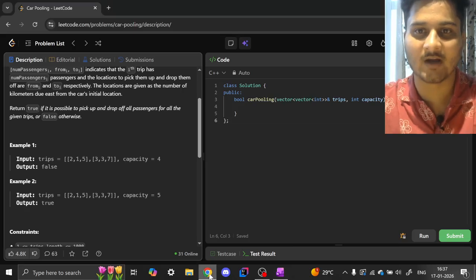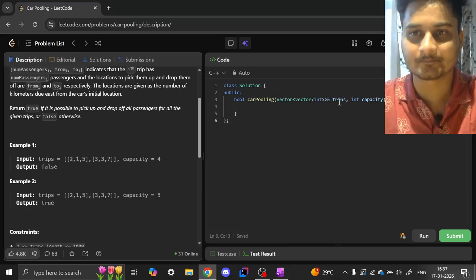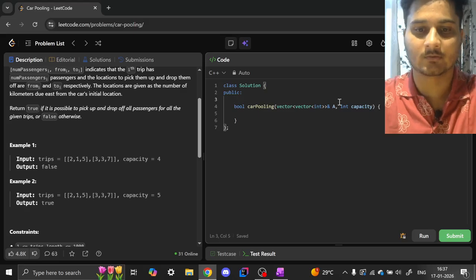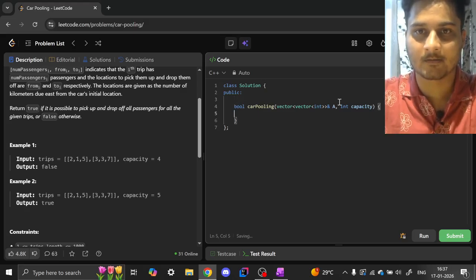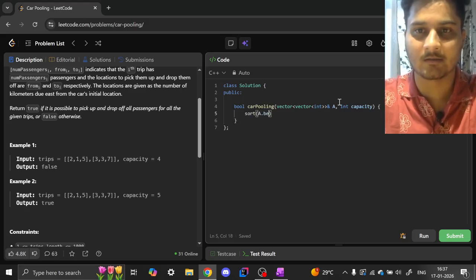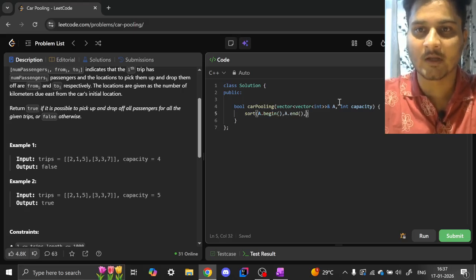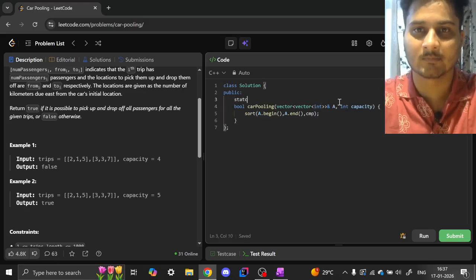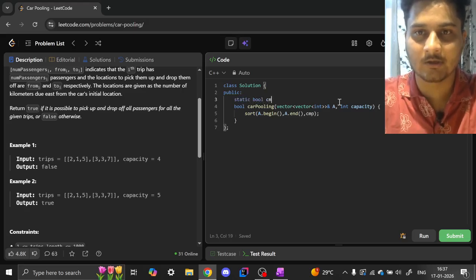Let's just try and submit the solution, right? So what we are going to do is sort this array, and remember we needed some sort of custom sorting setup, so we are going to do exactly that.